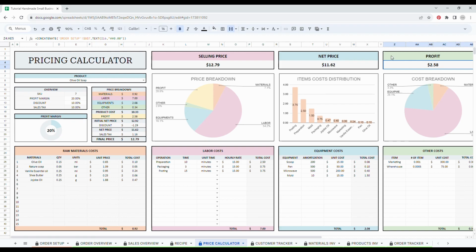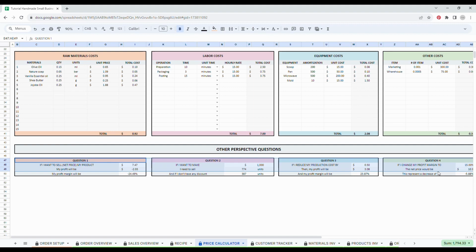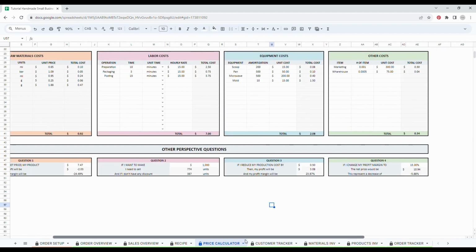Then if we scroll down a little bit, we have a few interesting questions that you can ask yourself. For example, if you want to sell your product at X amount, what would be your profit margin? If you want to make X amount of money, how many units would you have to sell? If you reduce your production costs by X amount of money, then what would be your profit and your increase in profit margin?